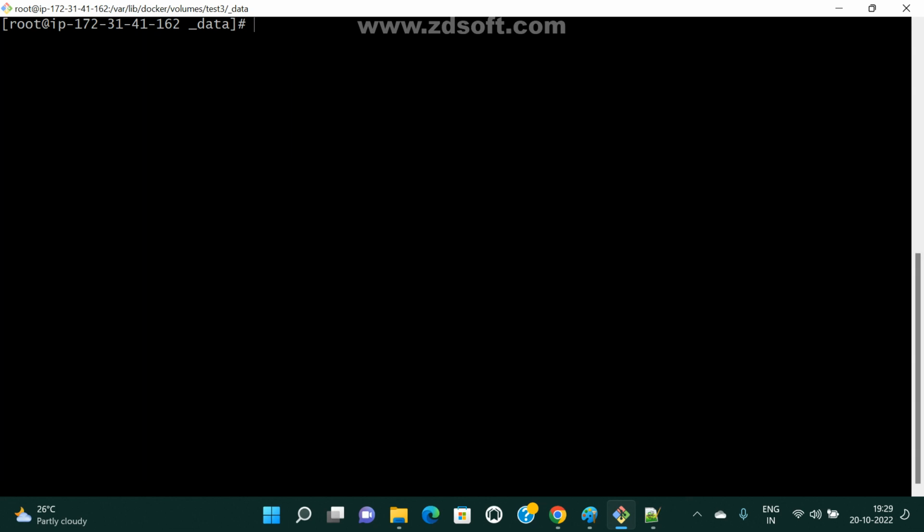Now here, how many files? Now I am in the volume path. How many files can we see here, even though my containers are deleted? What is the story? Even though the containers are removed, I want to persist my data permanently in my volume path, right?